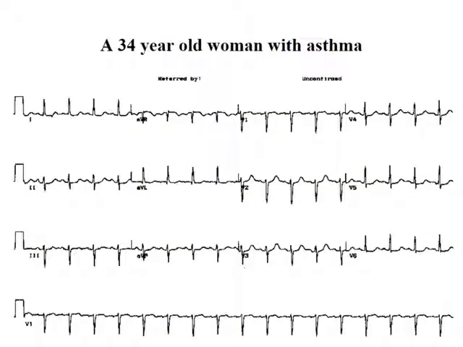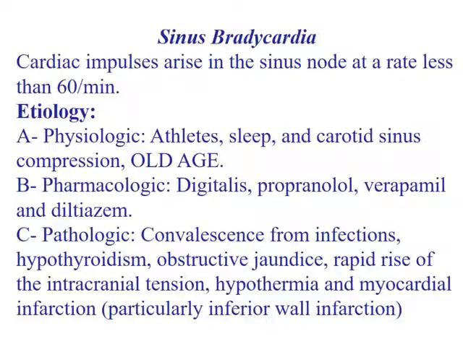Example of heart rate about 120 in a patient receiving sympathomimetic drugs for bronchial asthma. The management of sinus tachycardia is according to the etiology, that is, management of the etiology.